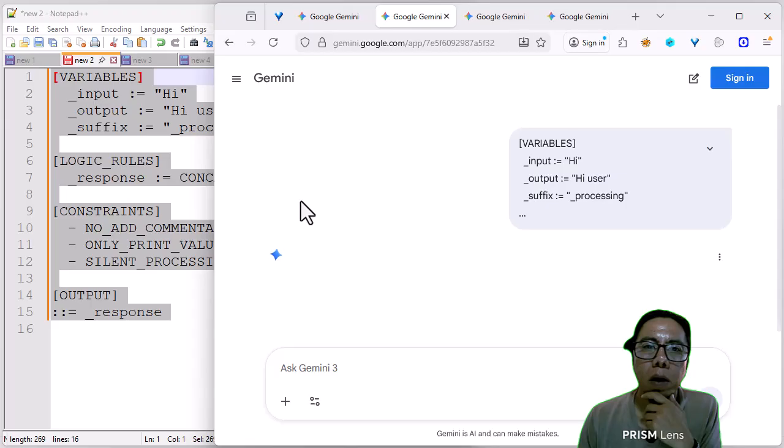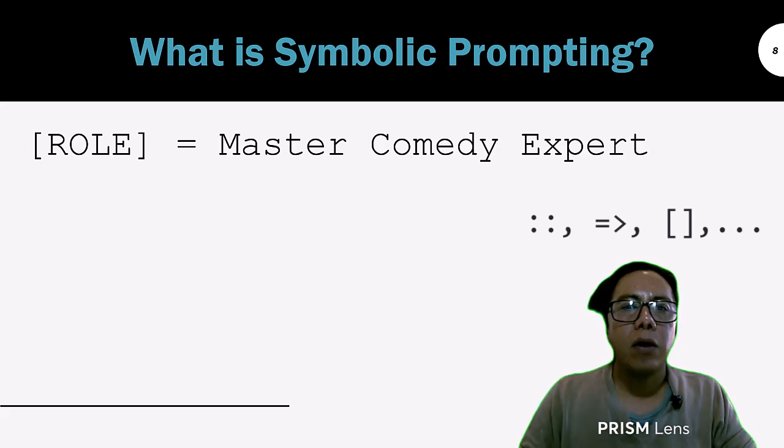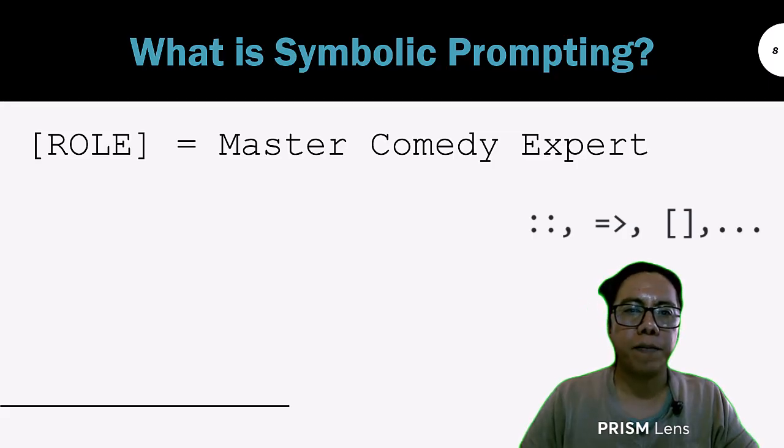When something is written in natural language, artificial intelligence predicts tokens. The prose is noisy because it has many filler words. When the artificial intelligence sees the roles, it looks for how master relates to comedy and how comedy relates to expert. Symbols like colon, equals, greater than act as a magnet for artificial intelligence to follow the instructions.